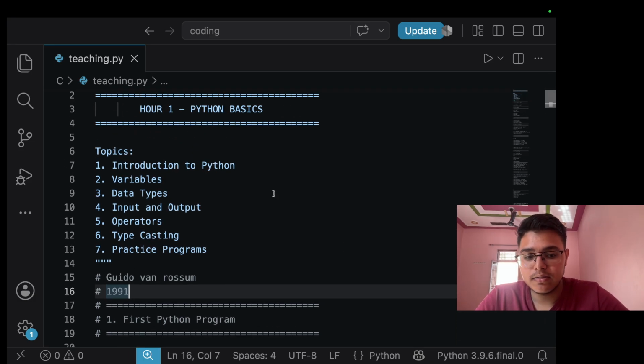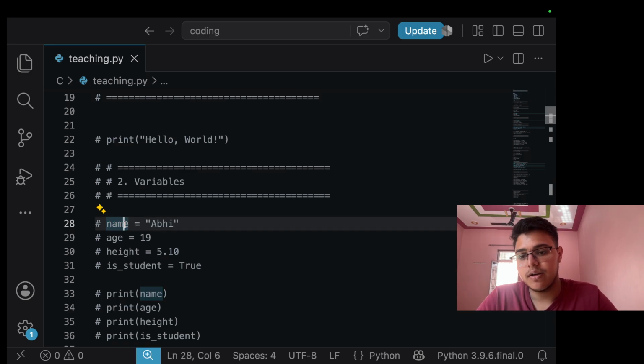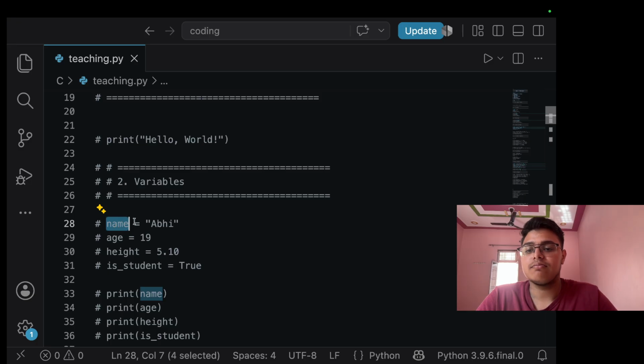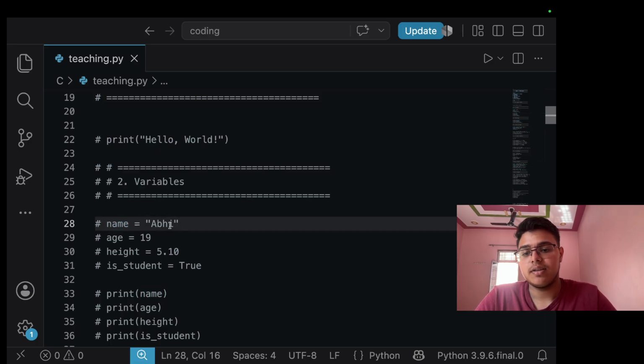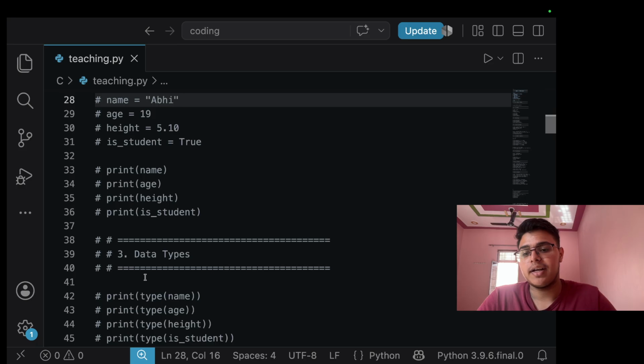I'll tell you all this for revision, like what is a variable. Variables are the data where we store. A variable is a kind of name where we store our data, like up here 19, image, this. Okay, so these are variables. Now our data types, there are 4 kinds of data type, which are these: string, int, float, and bool. str for string, int for integer, then we have float for our decimal, and bool for true and false.